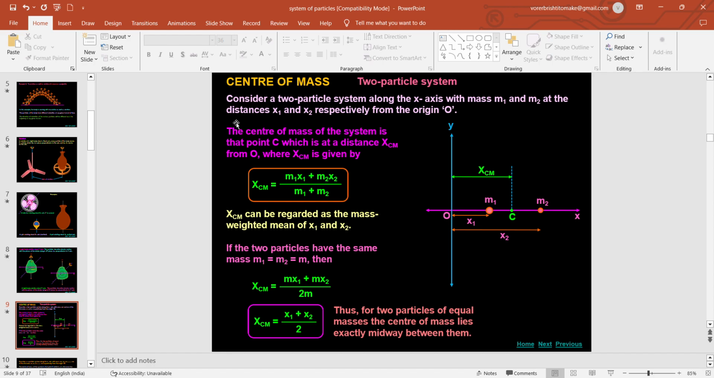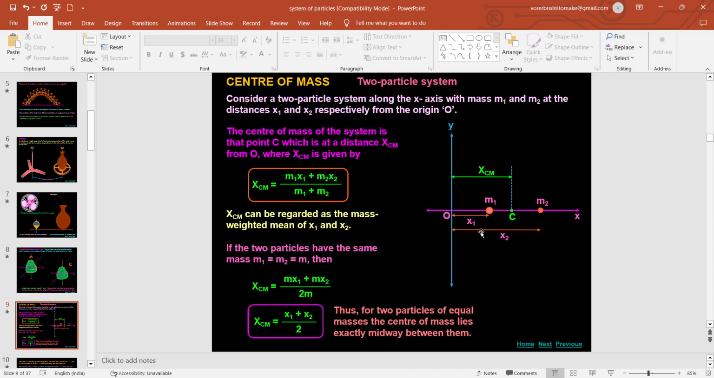For calculation, there is a standard mathematical way to calculate the position of the center of mass. I have taken the simplest system, a two-particle system. As you see, M1 and M2 are two point masses at x1 and x2 respectively from the origin. I have considered a one-dimensional case, and in this case the center of mass along the x-axis will follow this equation.